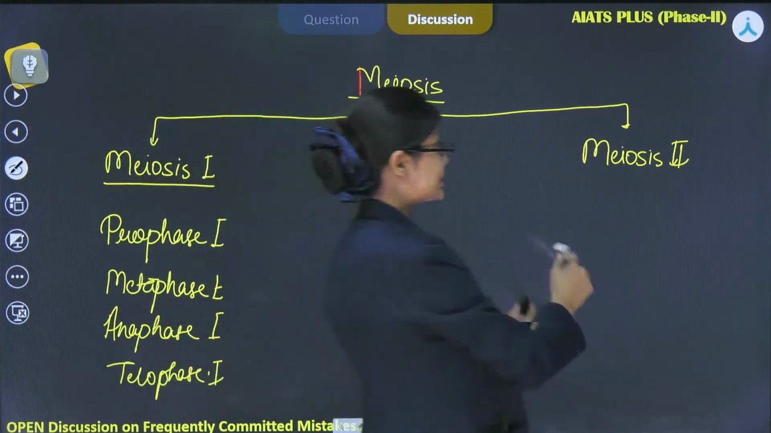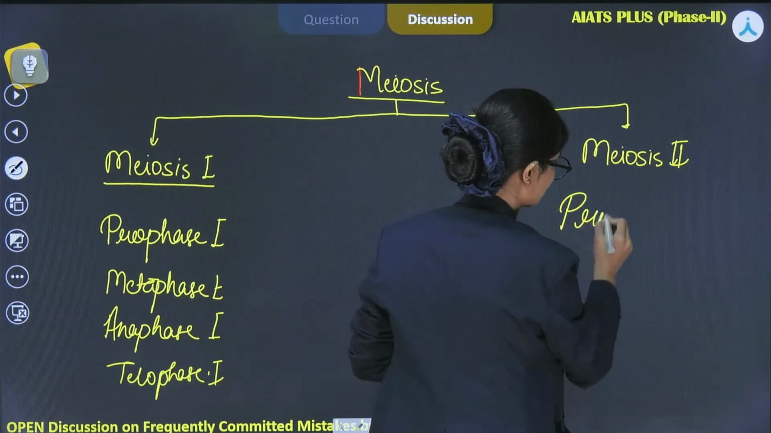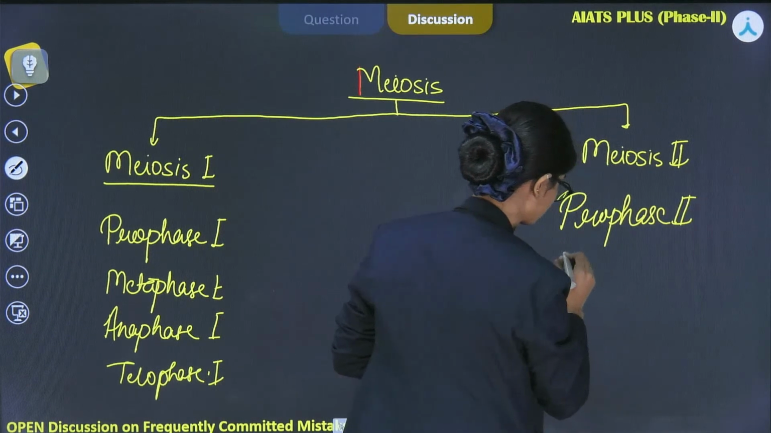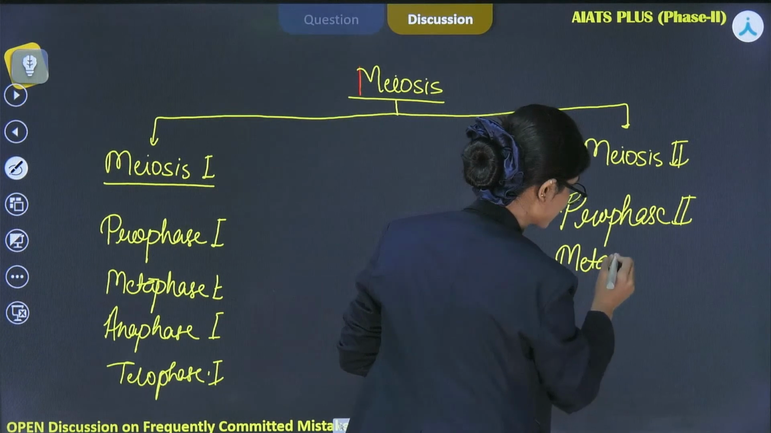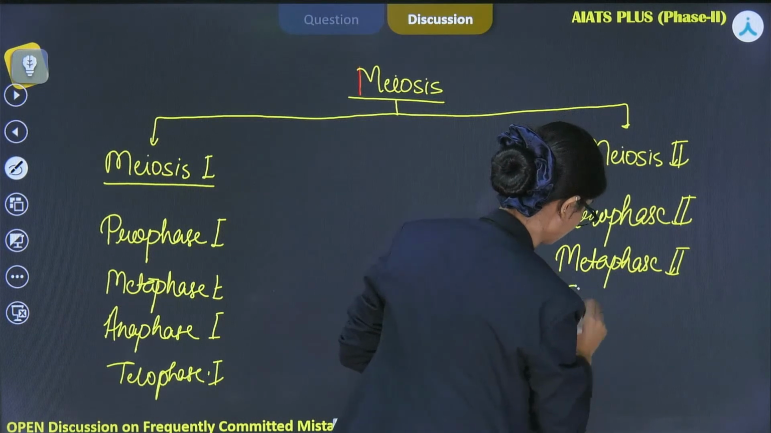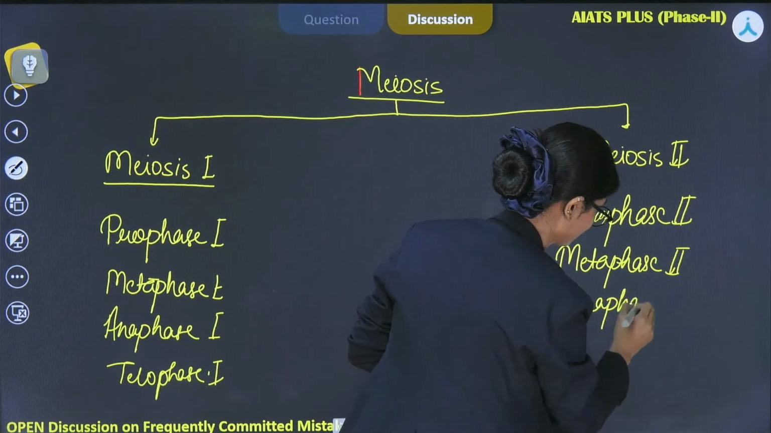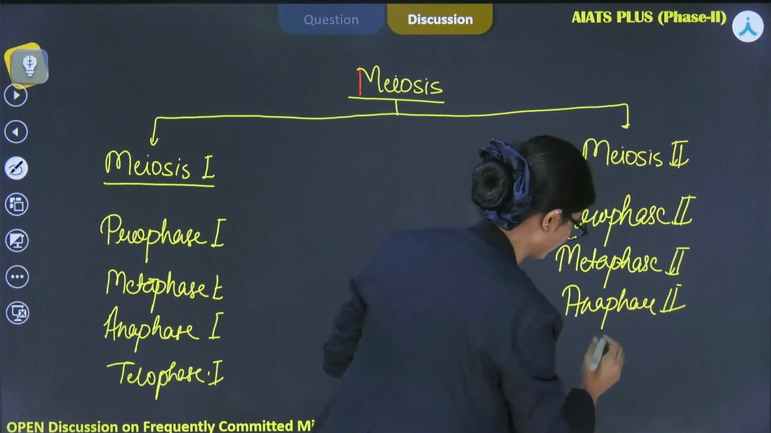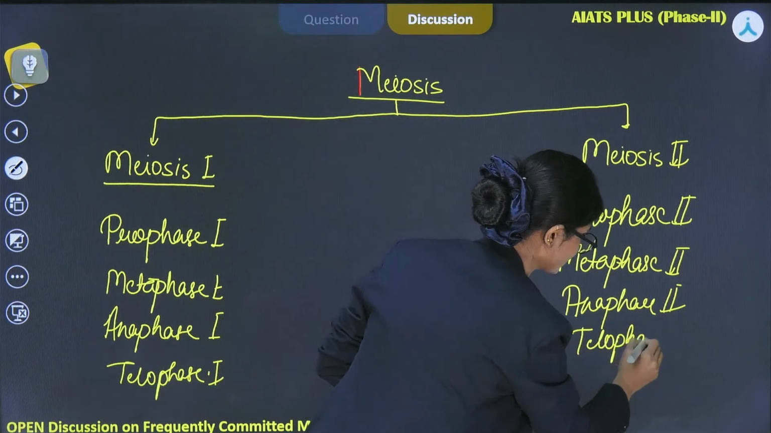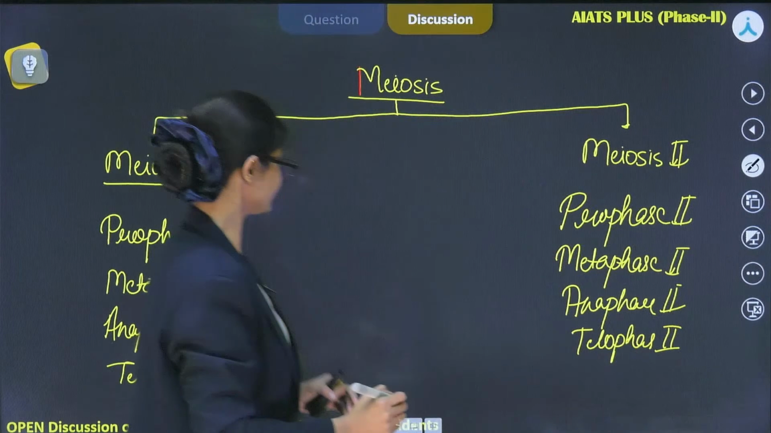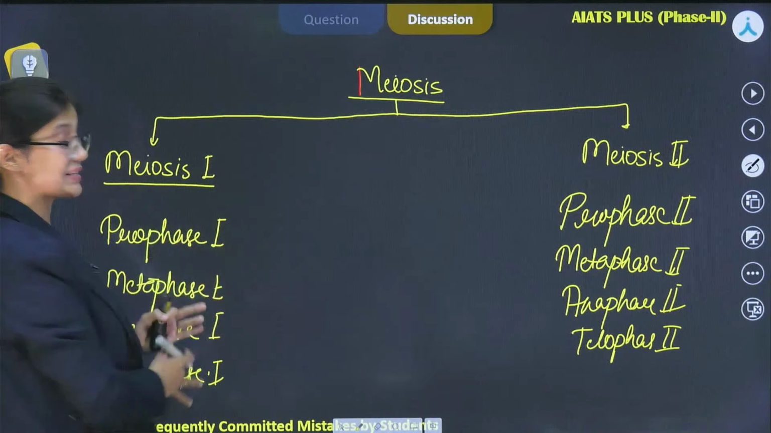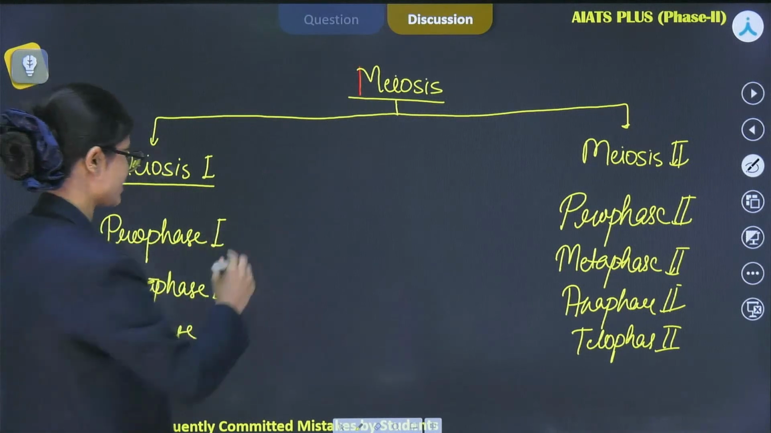If we talk about meiosis 2, again the same thing, prophase 2. As I've told you, the process is quite simpler as compared to meiosis 1. Anaphase. So these are the 4 different phases which occur during meiosis 2. If we see prophase 1, which is the longest phase among all, why? Because it is further divided into 5 substages.